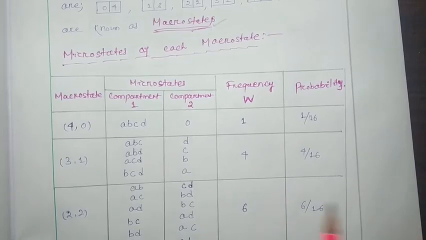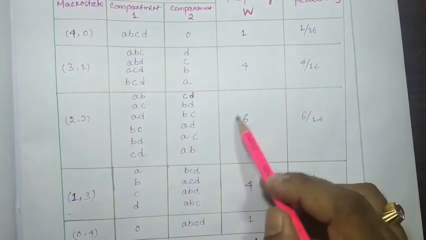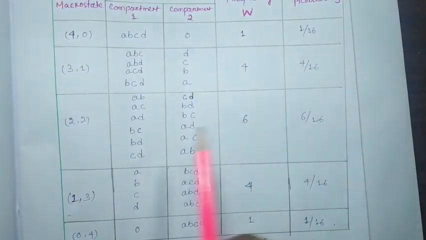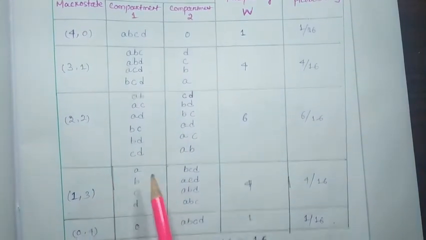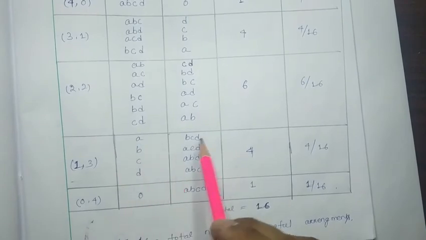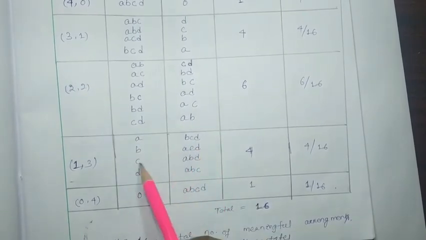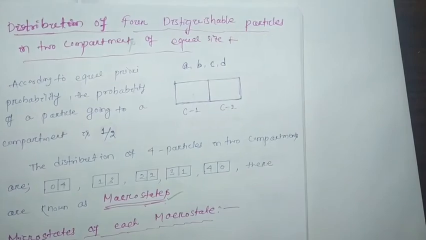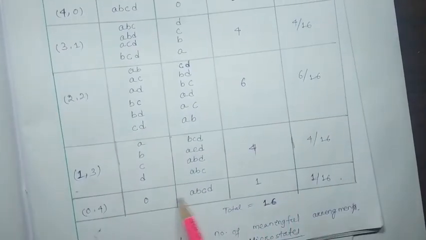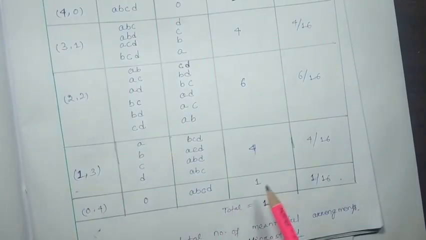That means 6 ways, 6 possible ways it can be arranged for this particular macro state. For 1 3 it is 4: A BCD, B ACD, C ABD, D ABC. For 4 0, the first compartment will be 0 and the second compartment will be 4. How many ways? Only one way.